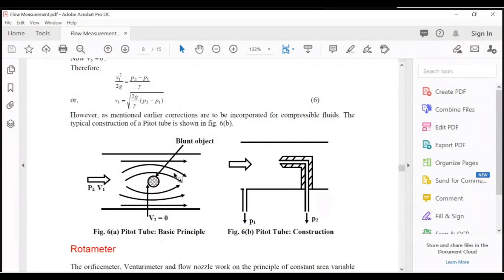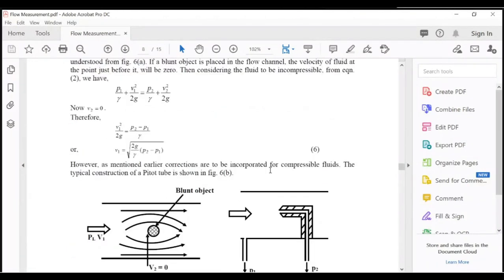Just fluid layers are passing over the layers from the blunt object. Here, the pipe, like this bent structure, is called the pitot tube. The same here. Here in figure 6b, the flow is coming and velocity suddenly becomes zero.